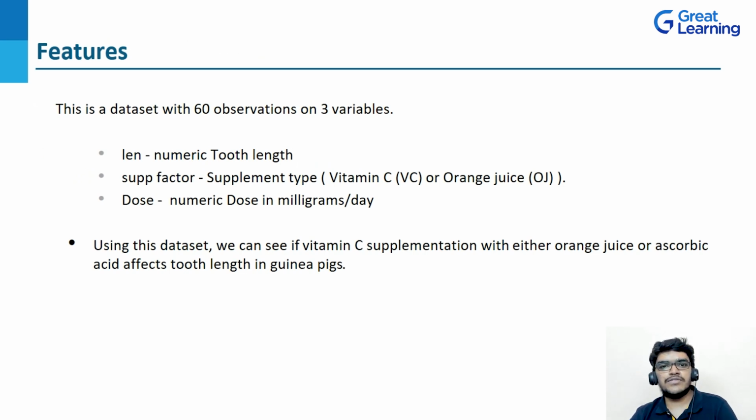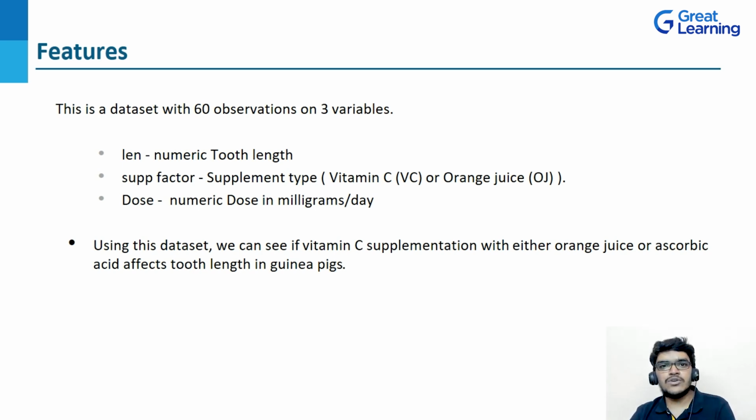Now let's see the features. This is a data set which contains 60 observations on three variables, so basically three attributes and 60 rows. Here we have numeric tooth length, and as I told you, the supplement type. In supplement type, we have orange juice or ascorbic acid, which is a form of vitamin C. That's why I have written vitamin C here.